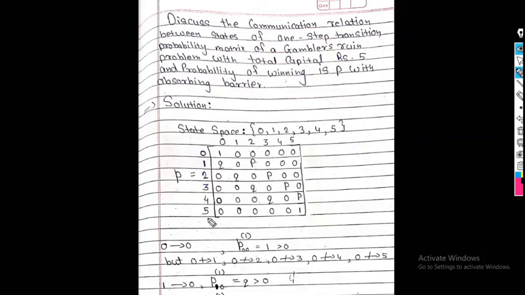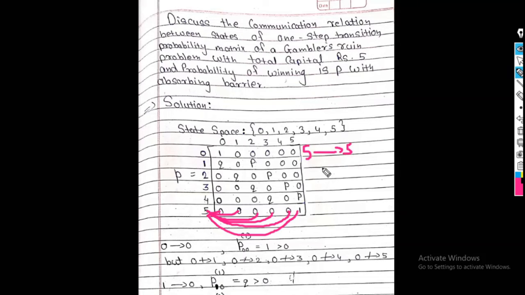Similarly, transition from state 5 to 5 is 1, 5 to 4 is 0, 5 to 3 is 0, 5 to 2 is 0, 5 to 1 is 0 and 5 to 0 is 0. So we say that 5 only leads to 5, right?